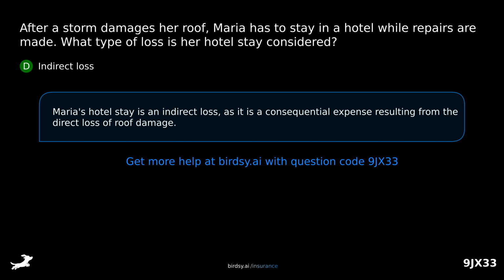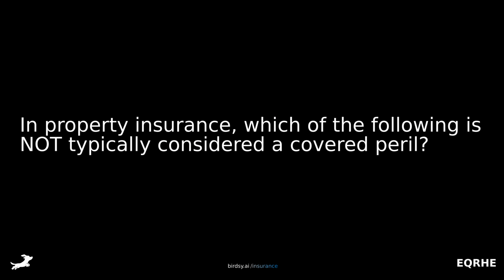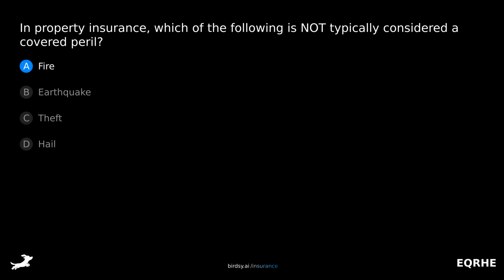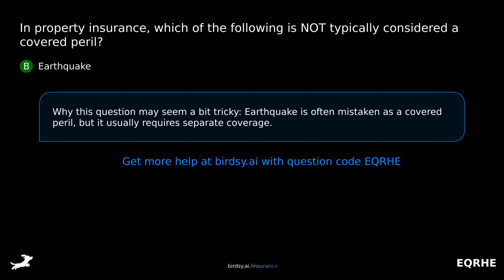of roof damage. In property insurance, which of the following is not typically considered a covered peril? Is it A. Fire? B. Earthquake? C. Theft? Or D. Hail? The answer is B. Earthquake. Why this question may seem a bit tricky. Earthquake is often mistaken as a covered peril, but it usually requires separate coverage.